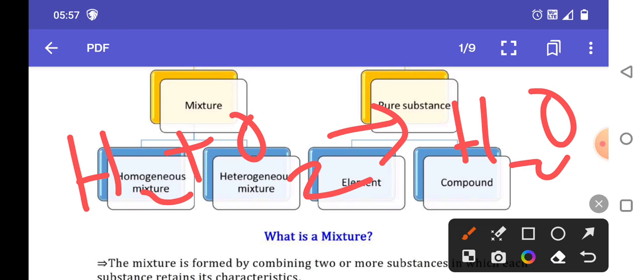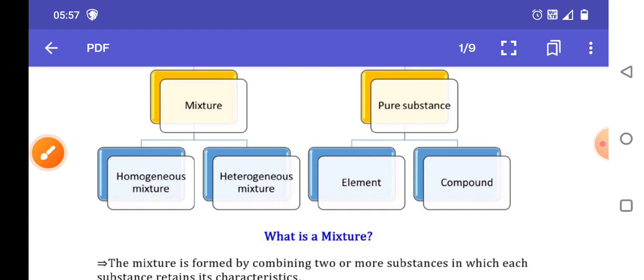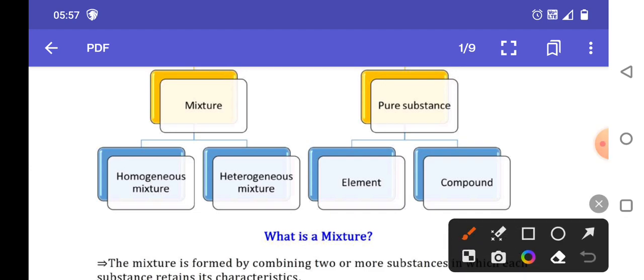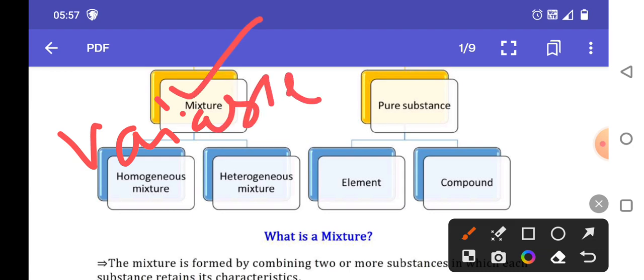Another case: a mixture has variable composition. When it mixes the elements, the mixture has variable composition. But in the case of a compound, the composition of each new substance is always fixed.